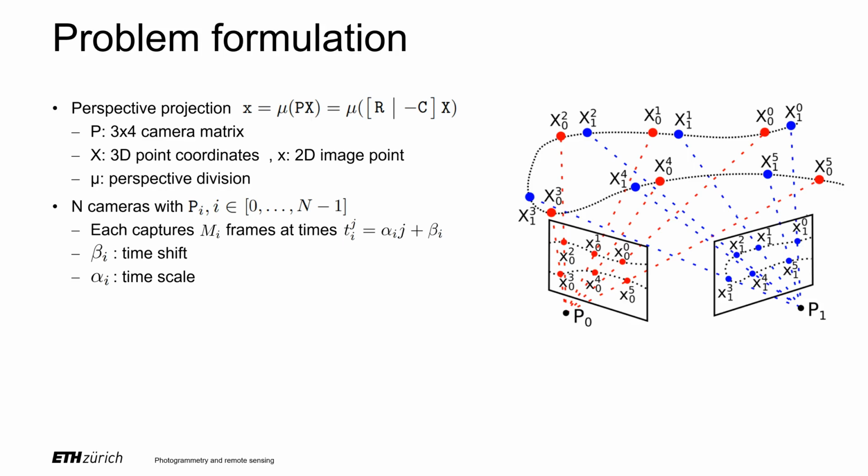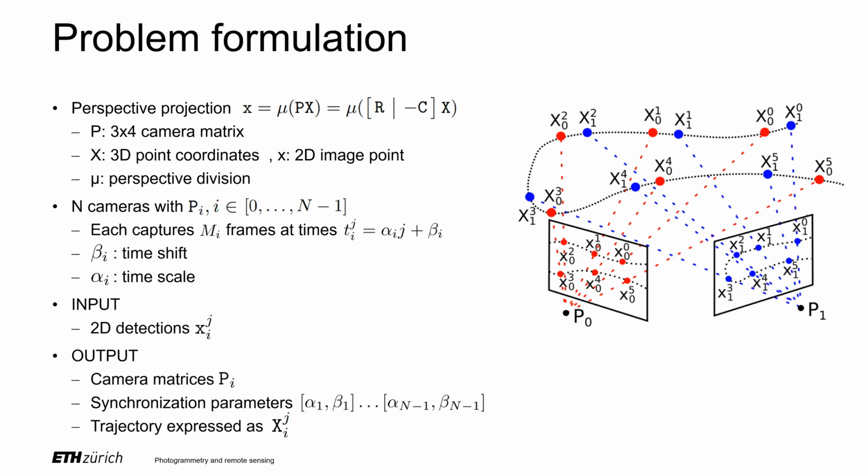Each camera captures frames at times Tij, where j is the index of the frame. The frame time can be expressed in the global timeline using a timeshift parameter beta and a timescale parameter alpha. The task is, given 2D observations xij, find the camera matrices Pi, the synchronization parameters beta and alpha for each camera, and the trajectory of the object, expressed as 3D points Xij that correspond to the 2D observations.